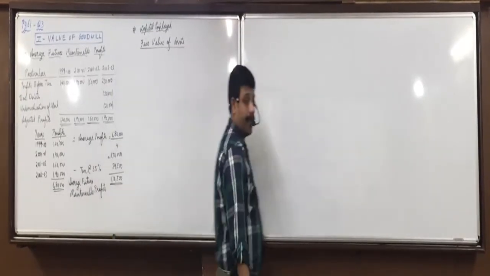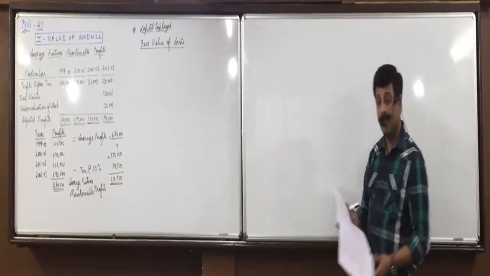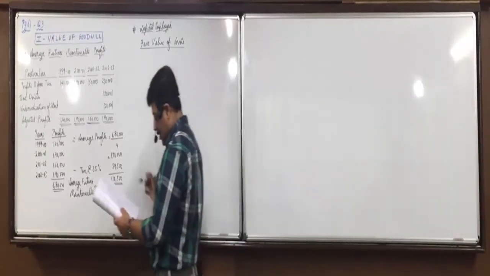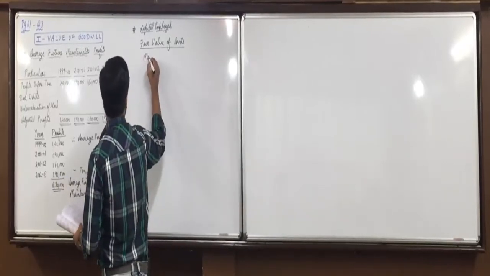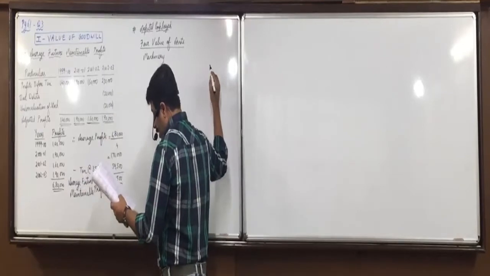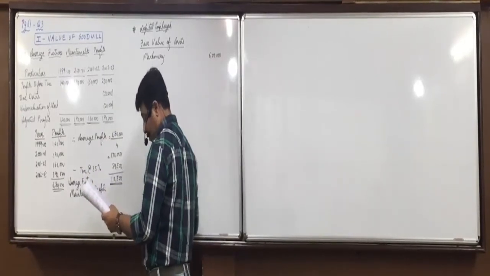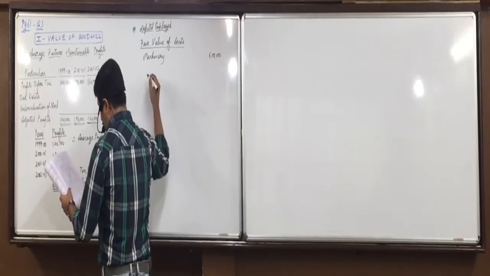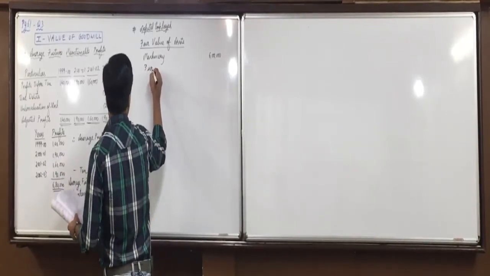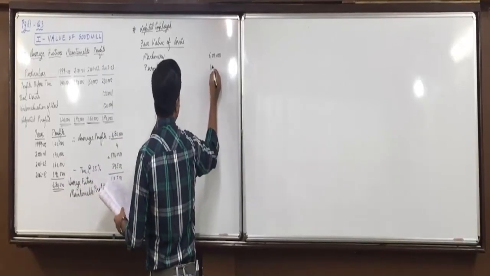Now in goodwill, we have to include fair value of which assets? Will we include goodwill? No. Machinery? Yes. Adjustment to what value? 6 lakhs. Then furniture, what value? 1,80,000.